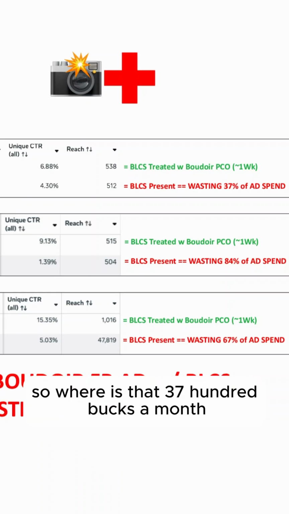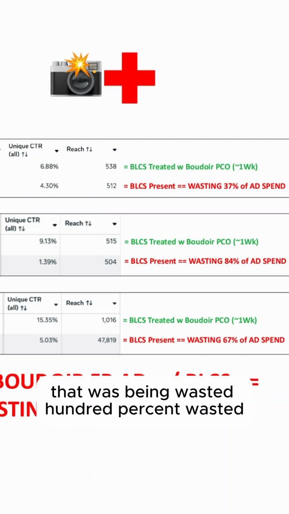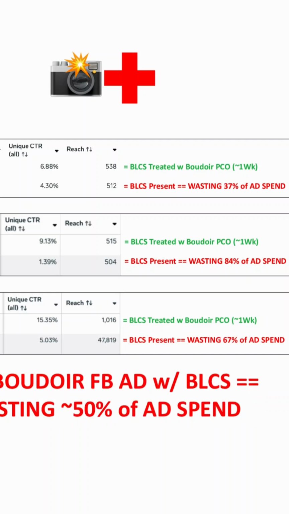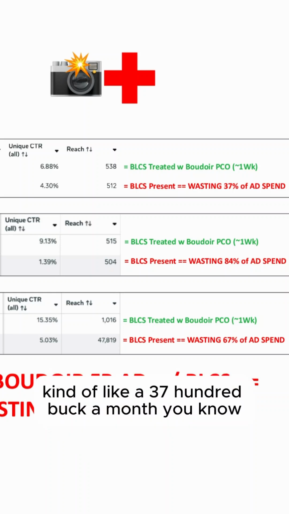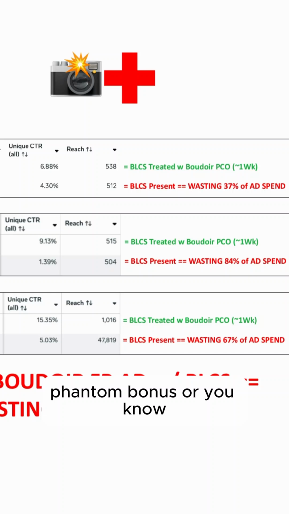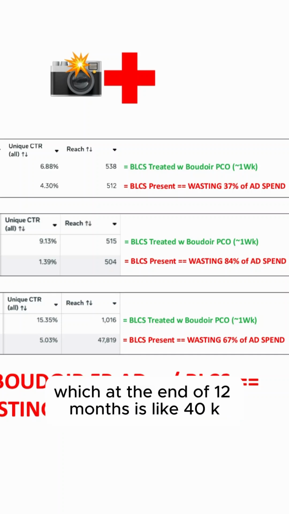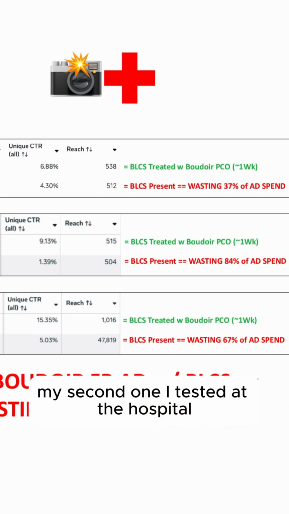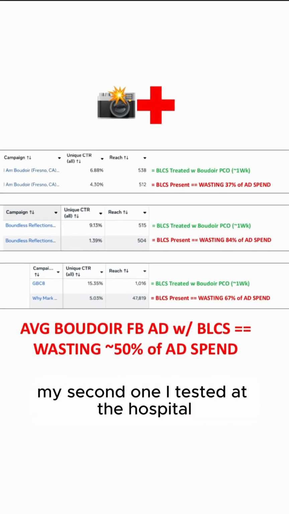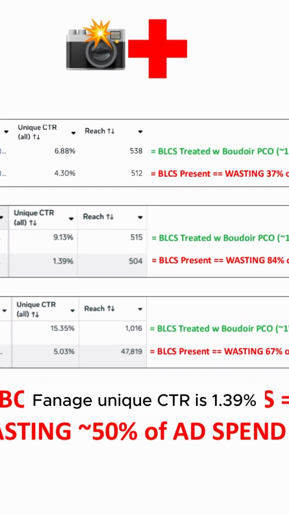So whereas that $3,700 a month was being wasted, 100% wasted, they no longer have to spend it, it stays in their pocket. It's kind of like a $3,700 a month phantom bonus, and they don't have to do anything. Which at the end of 12 months is like 40K. So super awesome. Next we have my second one I tested at the hospital, found out unique CTR is